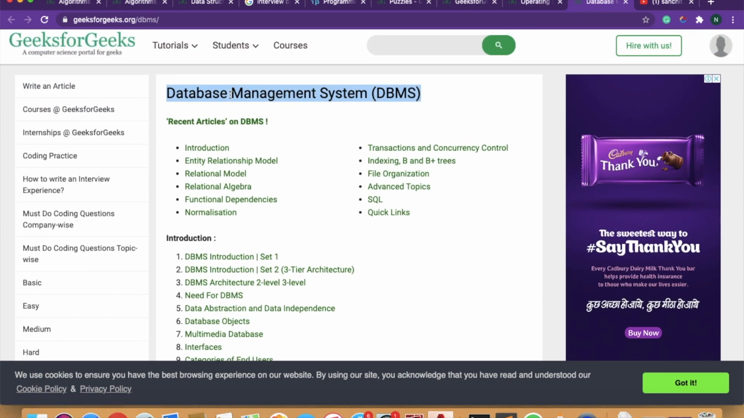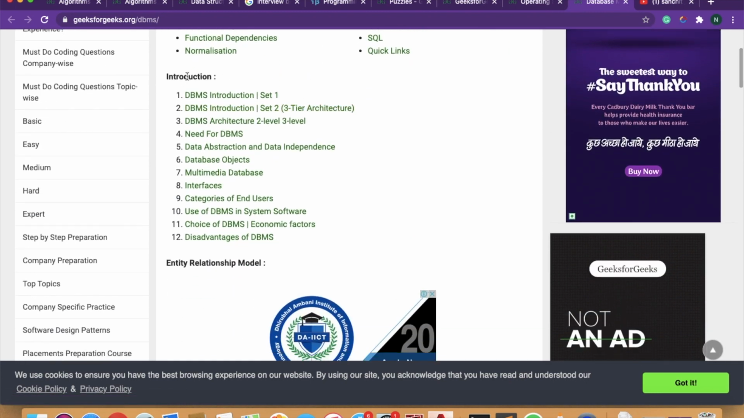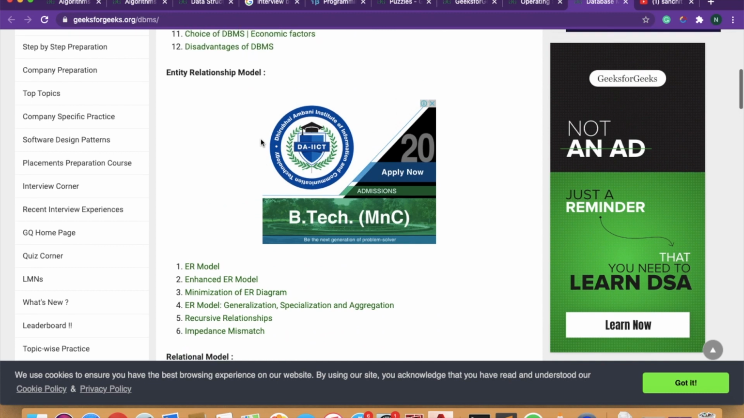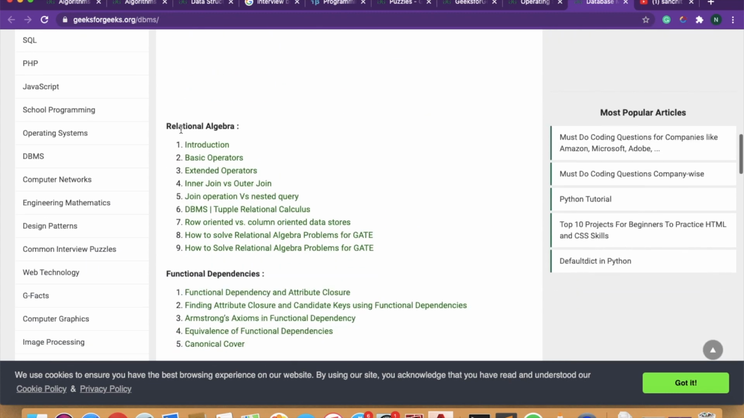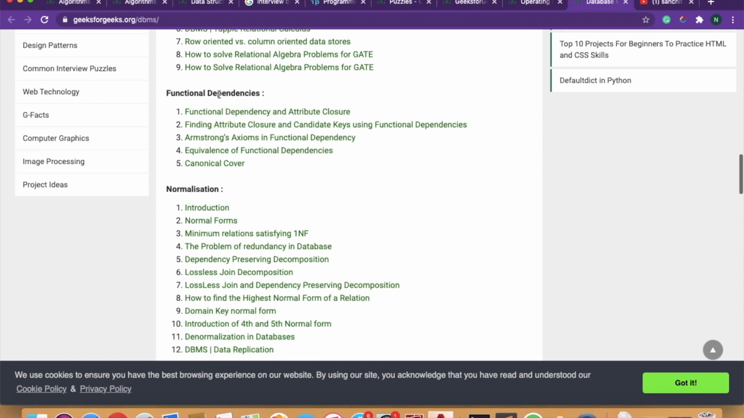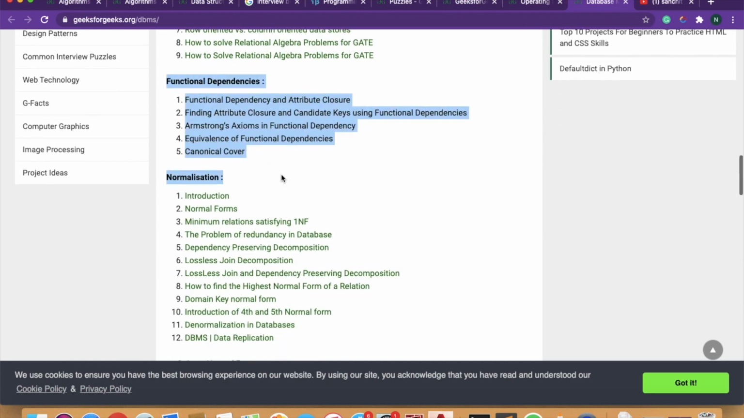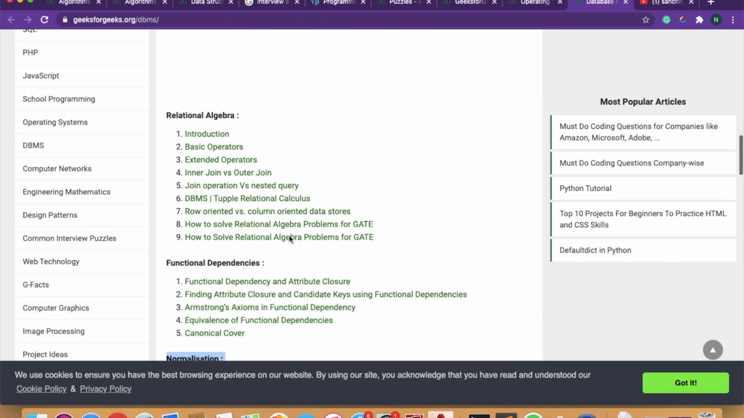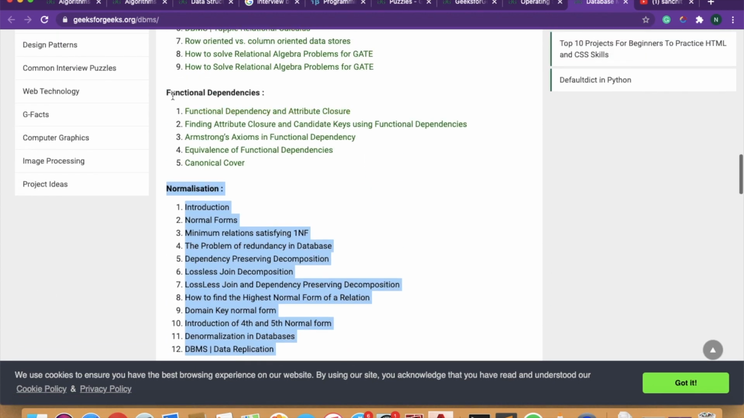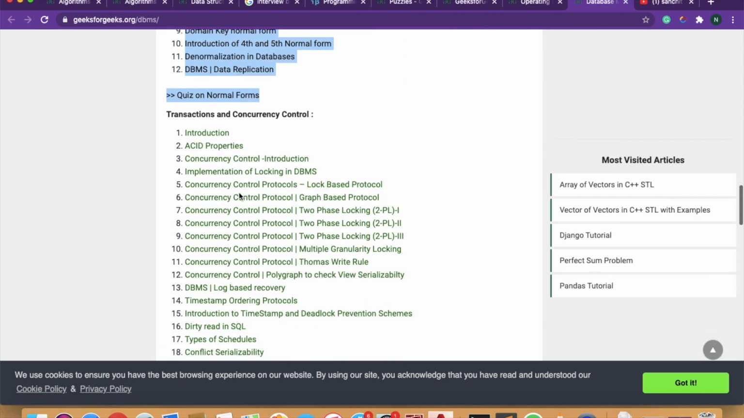So what do you need to cover in DBMS? You need to complete the introduction part, ER model, relational model, algebra is quite important, functional dependency very important. Normalization very important. If you have the choice of what topics you need to cover, these two topics are a must, functional dependency and normalization.